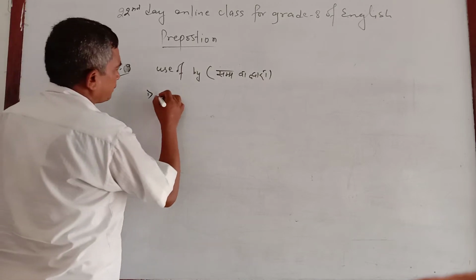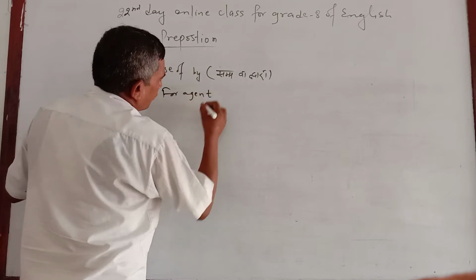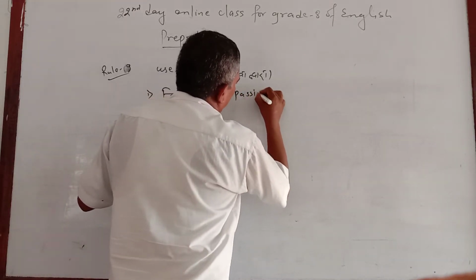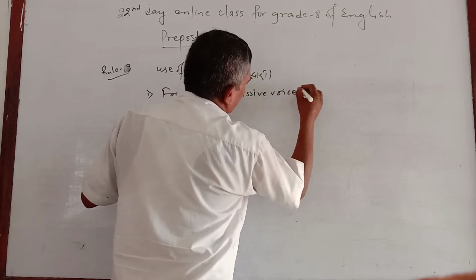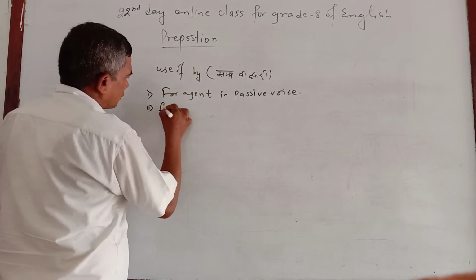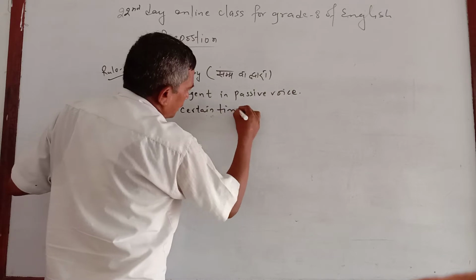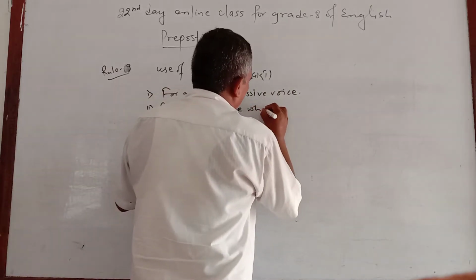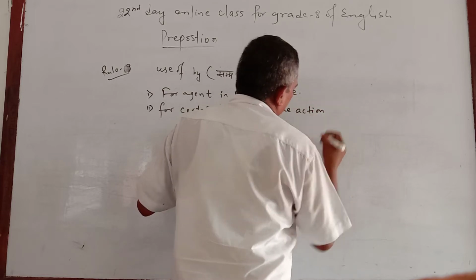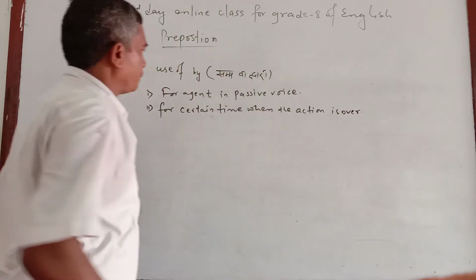The first one is for agent in passive voice. Second one is for certain time when the action is over.